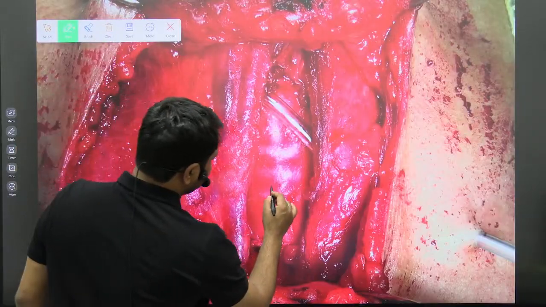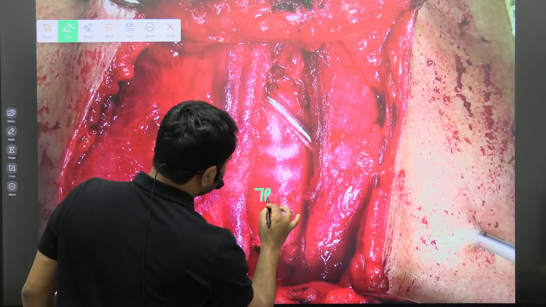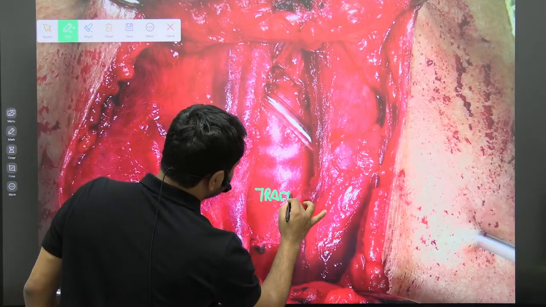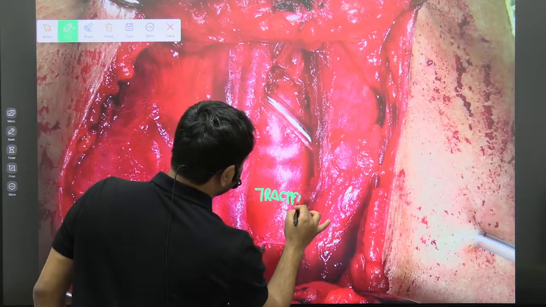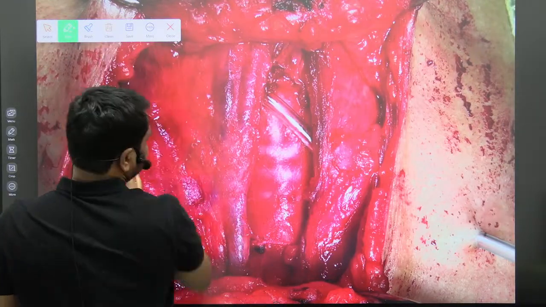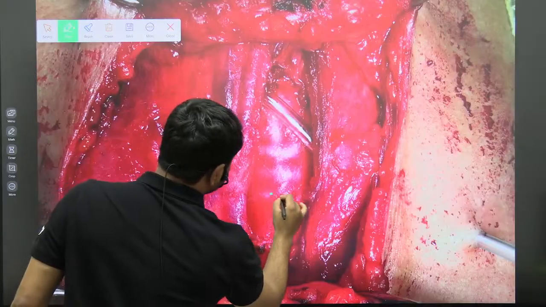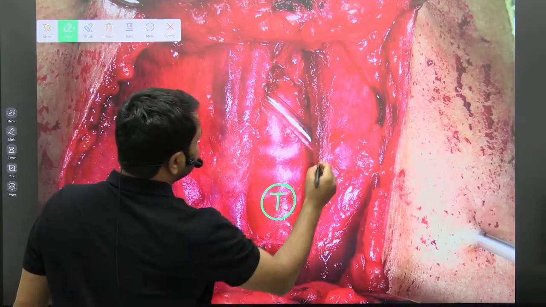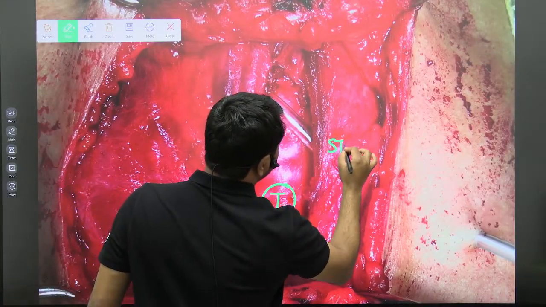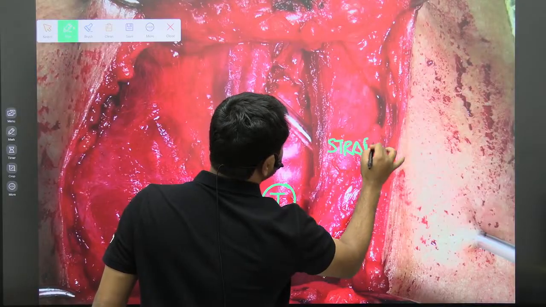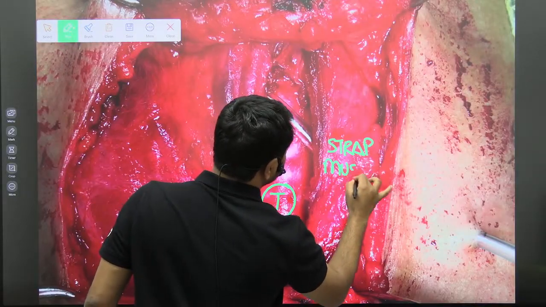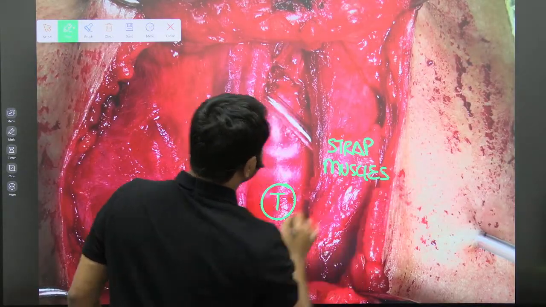This structure that you can see here, this is the trachea. These are your strap muscles.